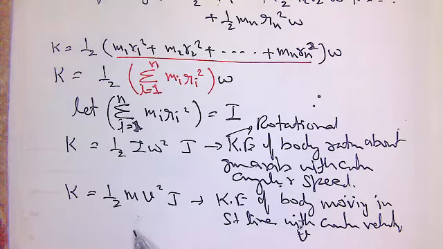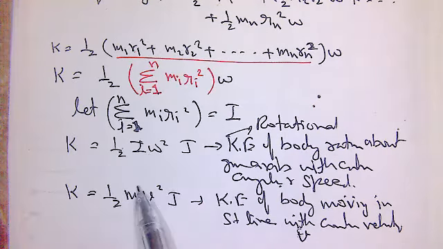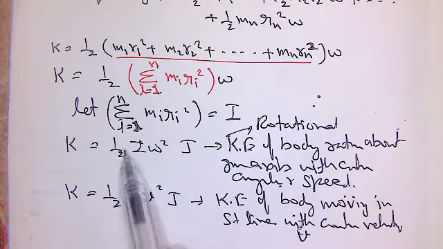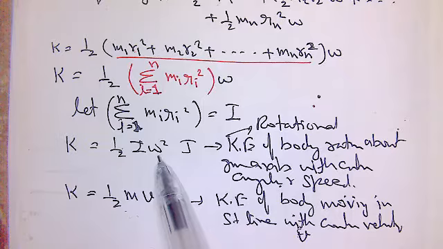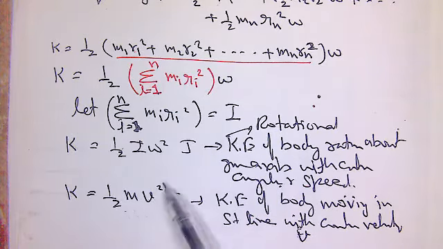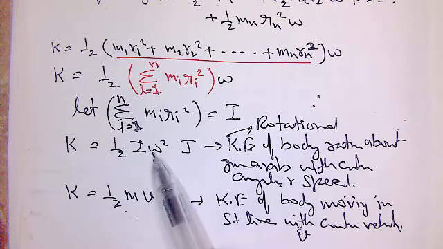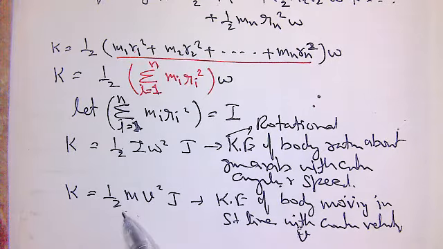The two equations are very similar to each other. 1 by 2, 1 by 2. This represents the kinetic energy. The other equation also represents the same physical quantity, kinetic energy. Omega is the angular speed in angular motion, and its analog is the linear velocity in linear motion. So there is a very strong similarity between these two expressions.